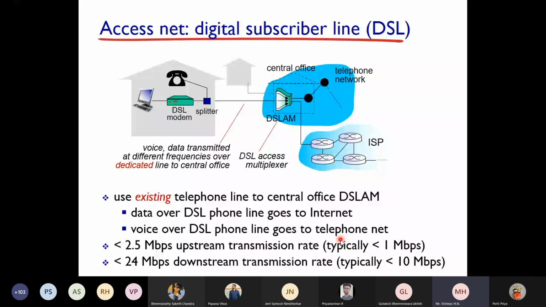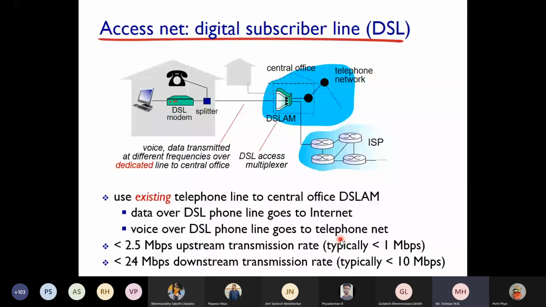Okay, so that's why if you have a normal DSL connectivity, most of the time uploading will take more time, whereas downloading will be quick. For example, if you are uploading a file of 10 MB and you are downloading a file of 10 MB, downloading will be quick, whereas uploading will be slow. Okay.